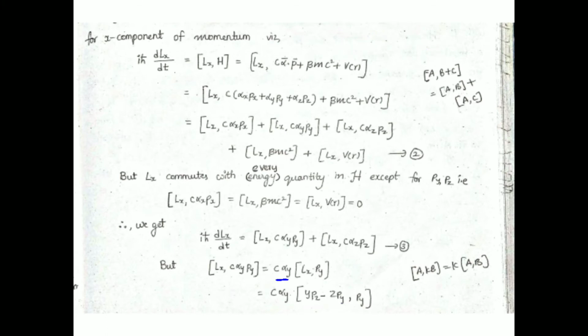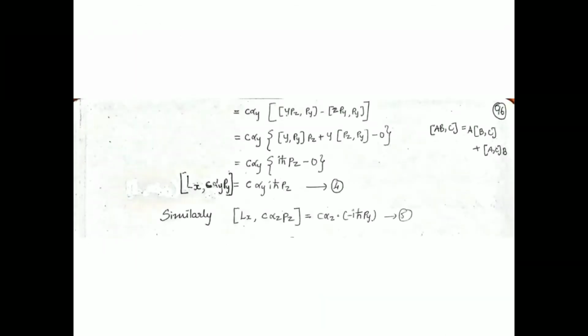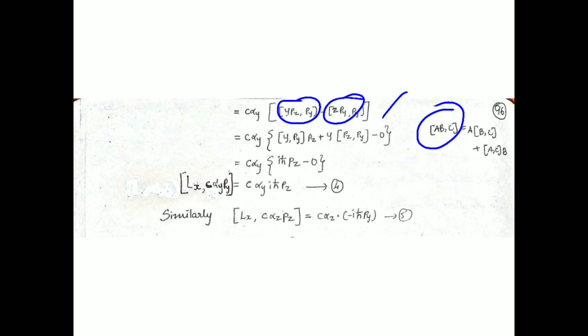Here we need to split up the terms. So the commutator of y pz with py, and next the commutator of minus z py with py. That is the thing we have done in this step. The next step uses the form of the commutator [ab, c], where a and b are operators. Here you can see the formula.